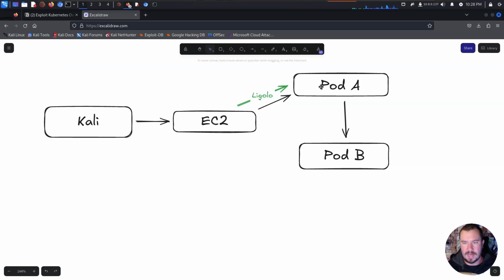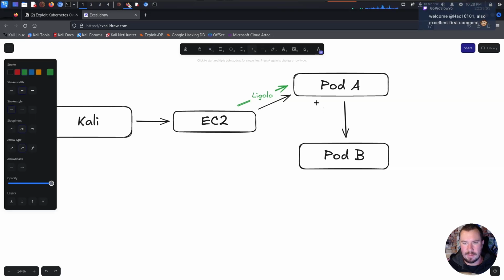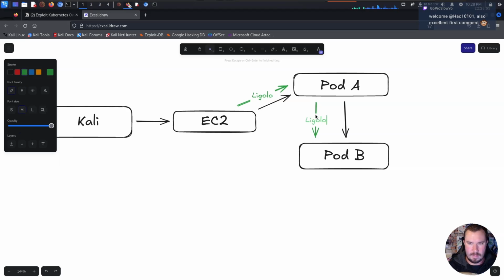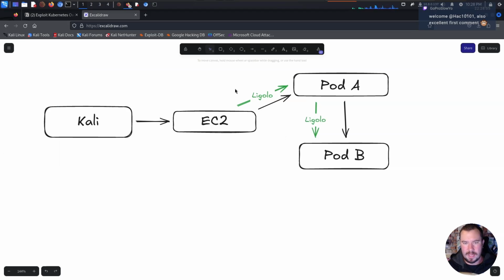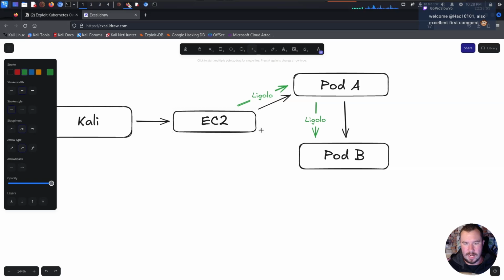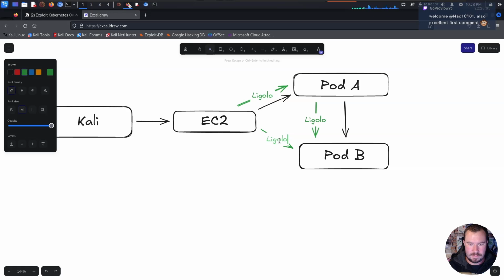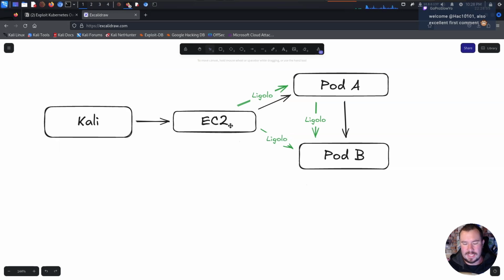So we have a Ligolo connection to pod A. And because of that, we also have that same Ligolo connection right here to pod B. And because of that Ligolo connection, we have it right here as well. So that solves the one issue with our EC2 can now hit pod B and kind of hit this secret hidden network right here. But we still have this unsolved mystery here.